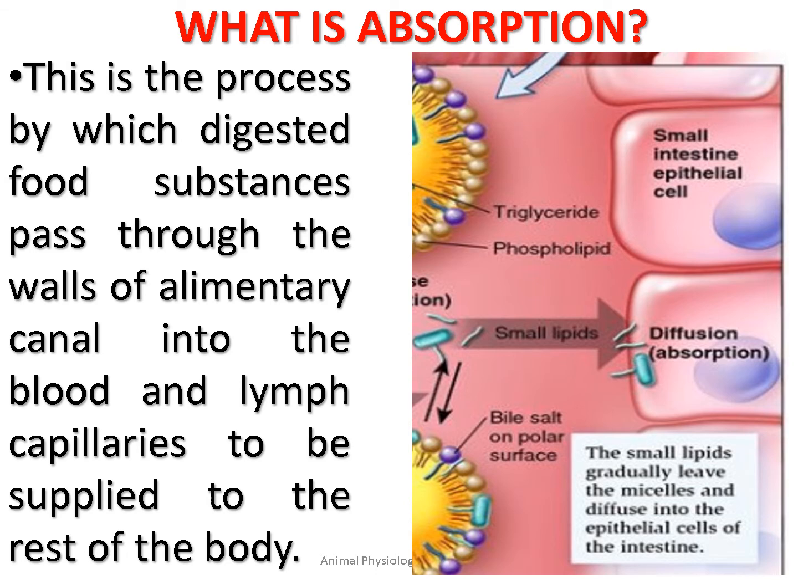So whatever food we take, in the previous presentation we have seen how the food is digested. After digestion, the food should be absorbed by our body. This is a process by which the digested food substances, that's very important, pass through the walls of the alimentary canal. Then after digestion, they are absorbed into the blood and the lymph capillaries to be supplied to the rest of the body.